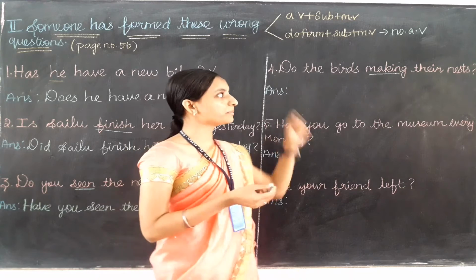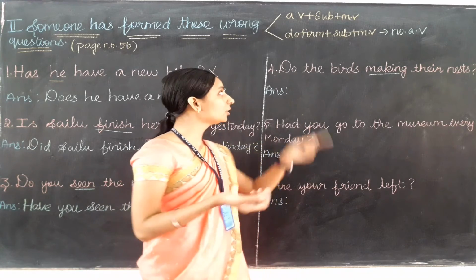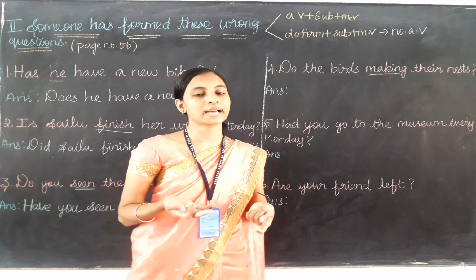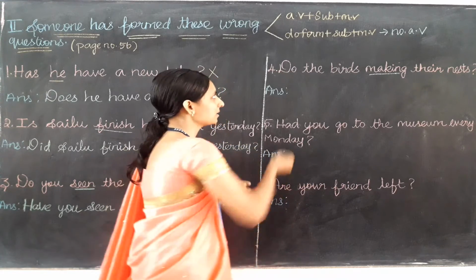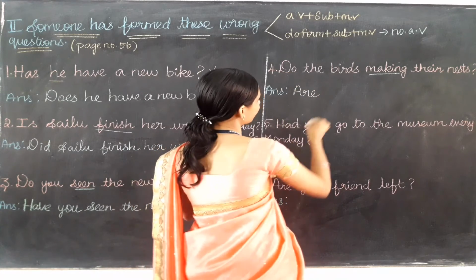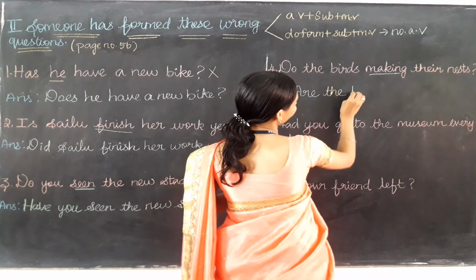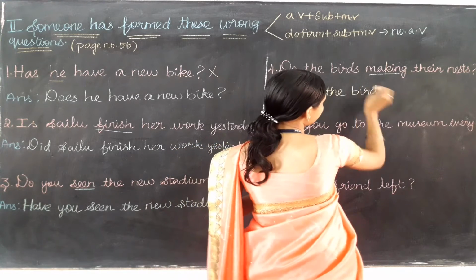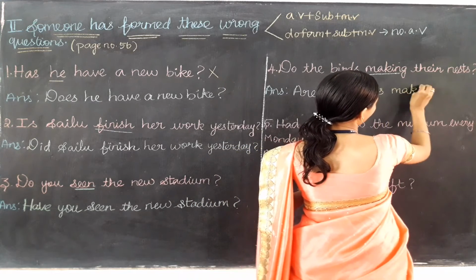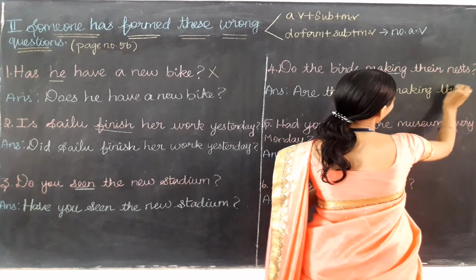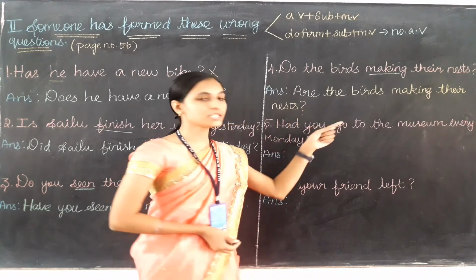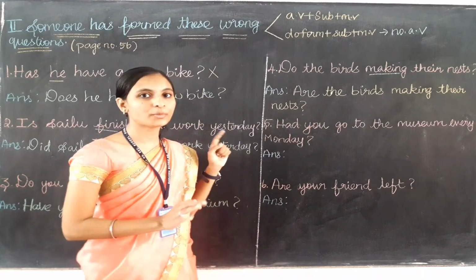Here the birds is plural, and do talks about the present time. So what is the present time plural be form verb? Yes, that is are. So in place of do I am going to write are. The birds, all other words come as it is. Are the birds making their nest? Are the birds making their nest is the correct form of this question.